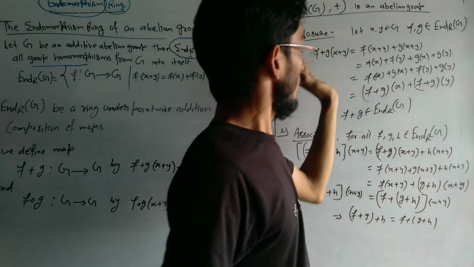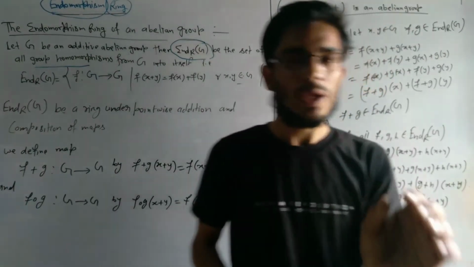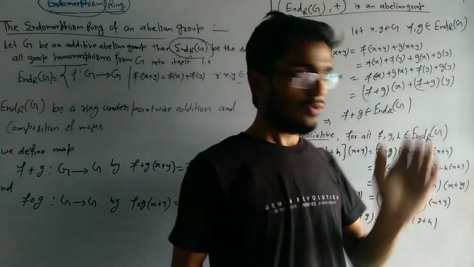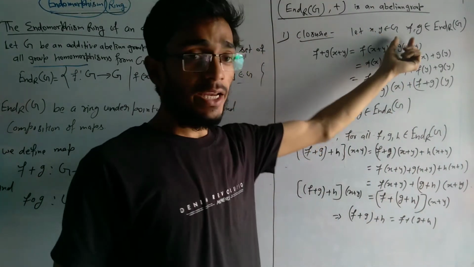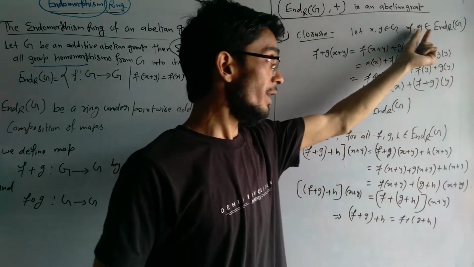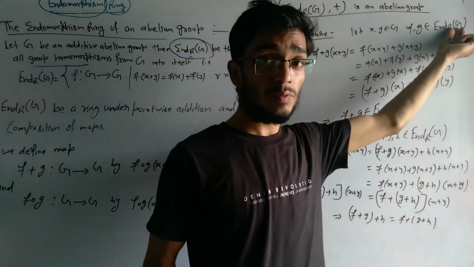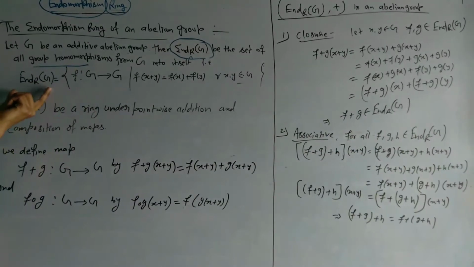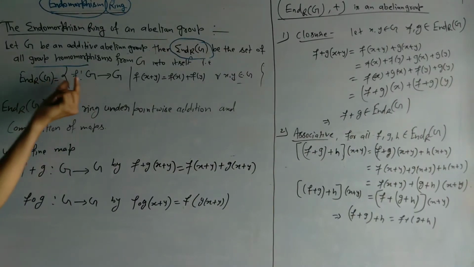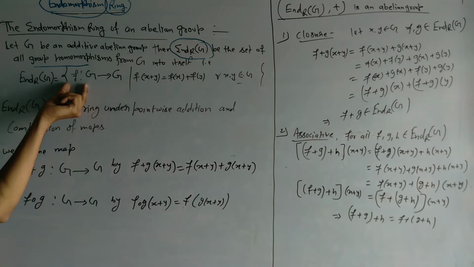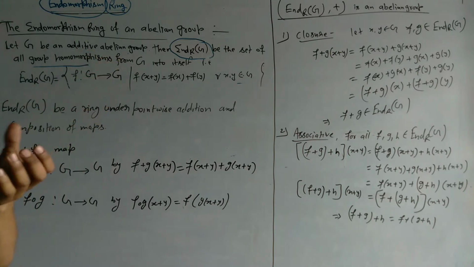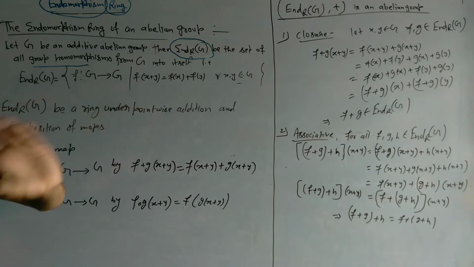So the first property is the closure property. You know very well about the abelian group. If we take any two elements f, g belonging to End(G), because the elements of End(G) are all group homomorphisms. f, g, h are the mappings, that is, homomorphisms.